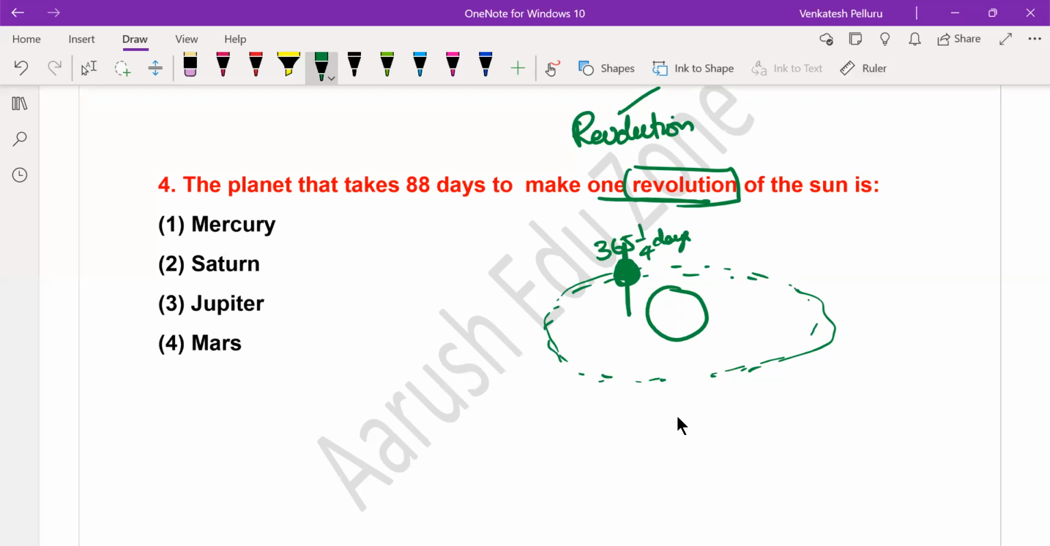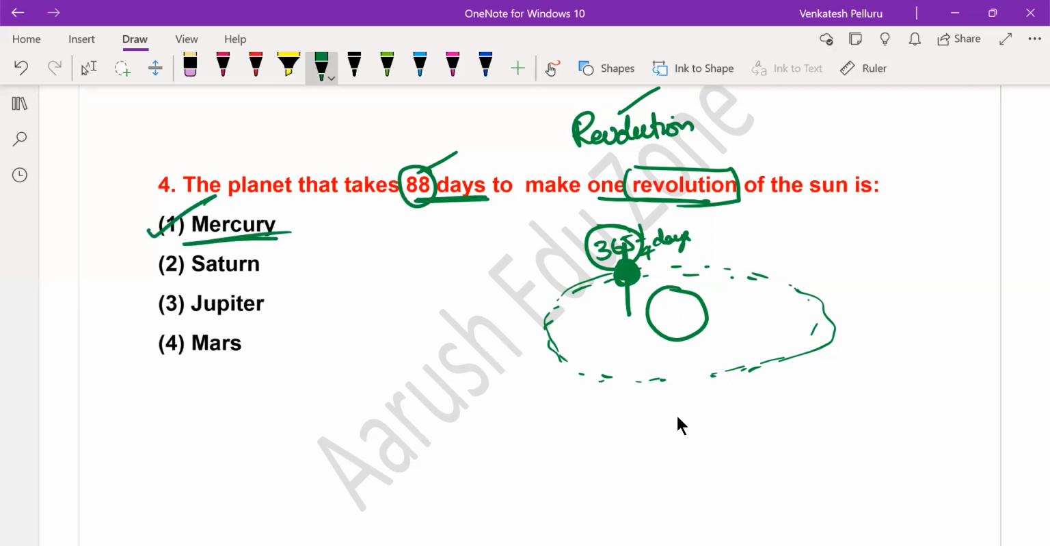So the question is demanding that you tell the planet that takes 88 days to complete one round around the sun. It means one revolution around the sun. It is a very small value when compared to the 365 days of the Earth. Then you can definitely guess that the planet must be closer to the sun when compared to the Earth. So the answer is Mercury.